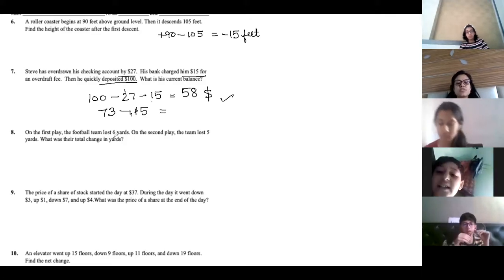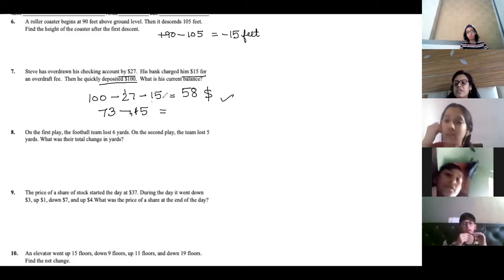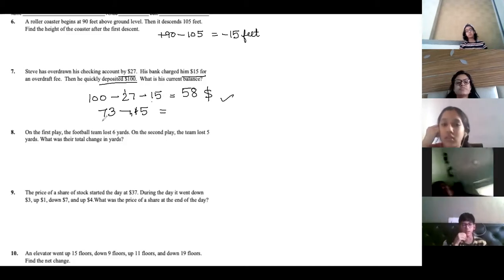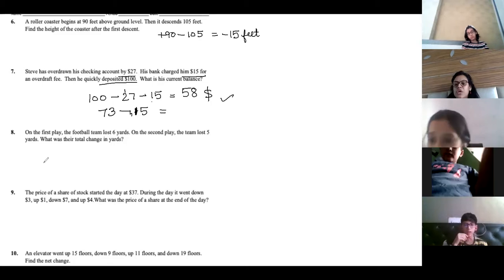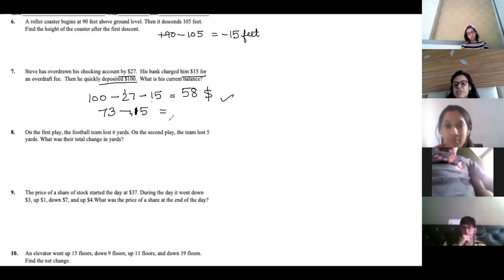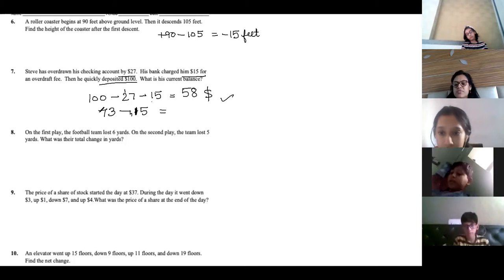Ma'am, I did not understand. 100 minus 27 is 73. And then 73 minus 15 is equal to 88. How is 88 coming? In subtraction why are you adding? We have to subtract. That is why you are getting 88. When you are adding it, you are getting more than 73.